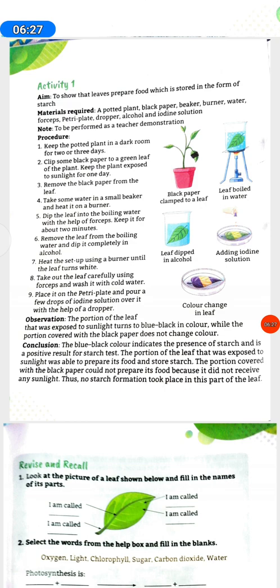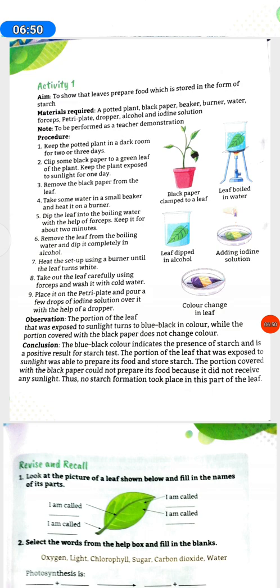Observation: the portion of the leaf that was exposed to sunlight turns blue-black in color, while the portion covered with the black paper does not change color. Conclusion: the blue-black color indicates the presence of starch and is a positive result for the starch test.